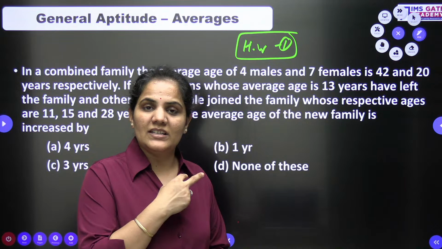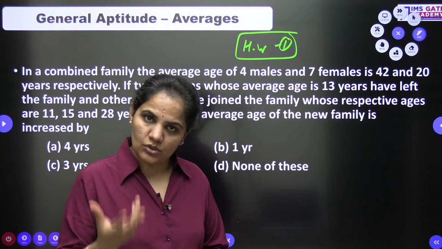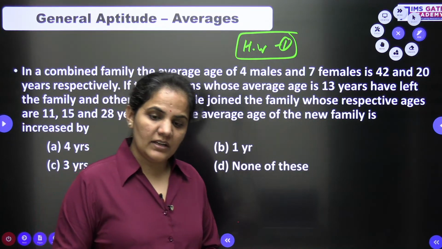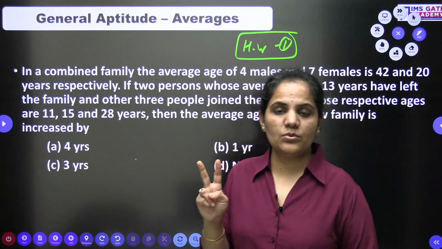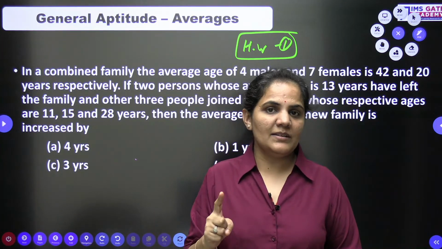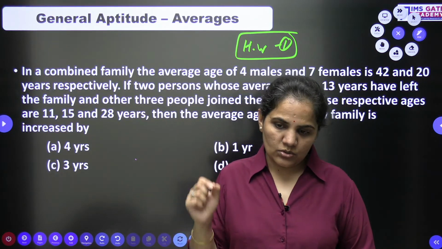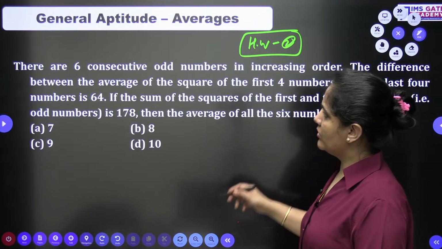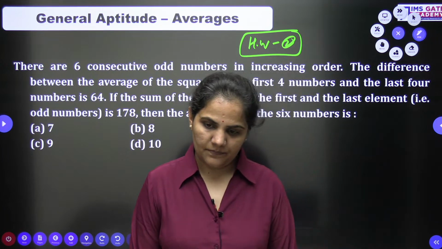So initially we will discuss these two questions and then we will start ratio and proportion, the new topic, with excellent practice questions. All right, everyone. So you guys will not miss tomorrow's session. Tomorrow we are having two sessions again: 7 to 8 engineering mathematics, and 9:30 to 10:30 general aptitude. So just don't miss any one of the sessions. Okay guys, because these questions are good and we will discuss two more questions of average.